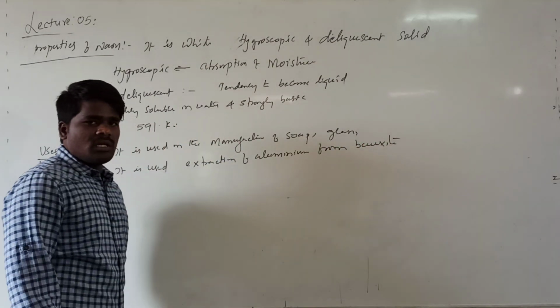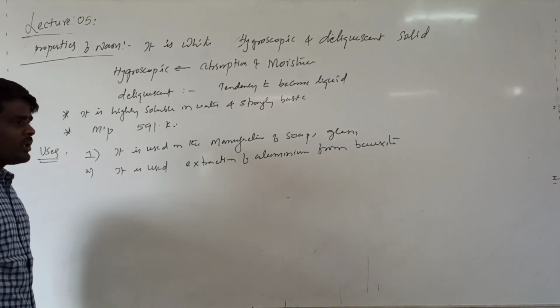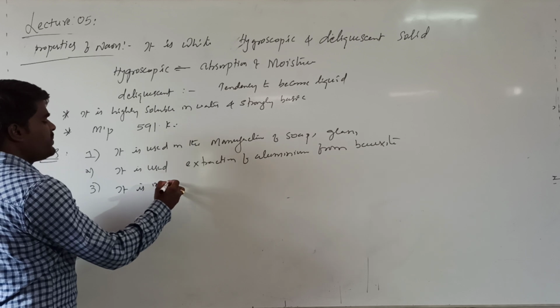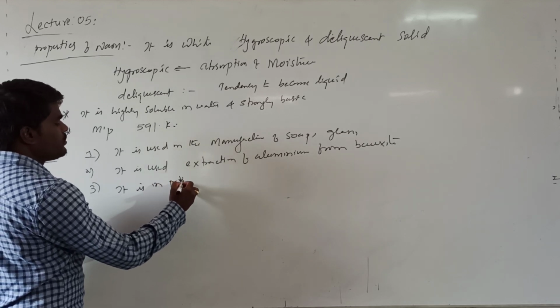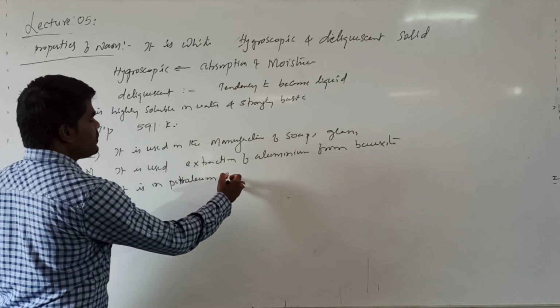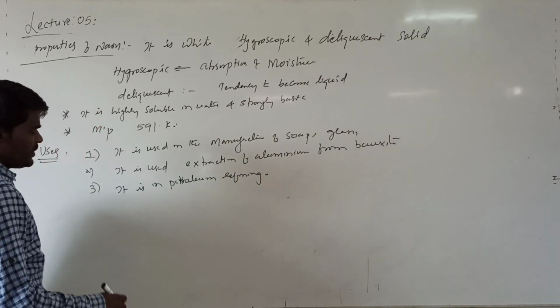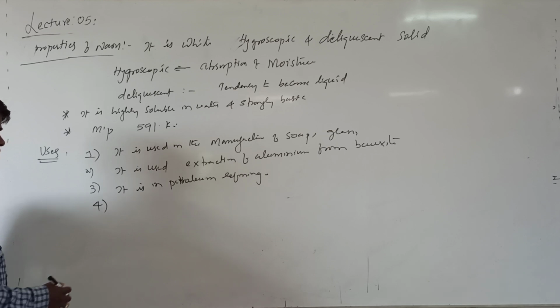What is bauxite? The ore of aluminium, aluminium oxide, is called bauxite. It is used in petroleum refining. What is meant by petroleum refining? Purification of petrol.